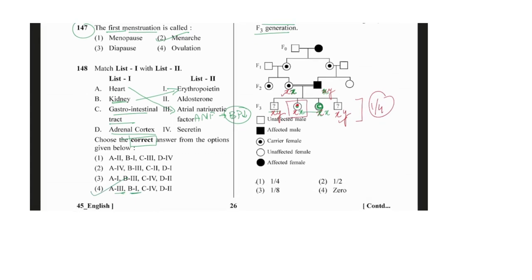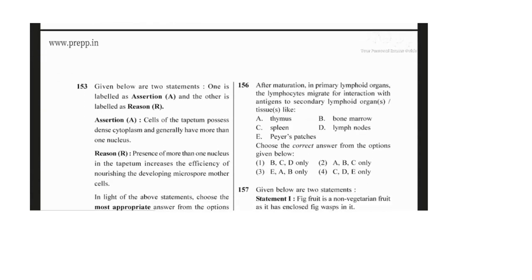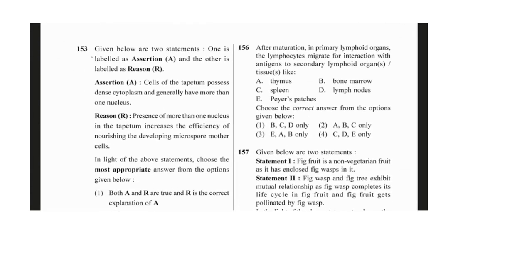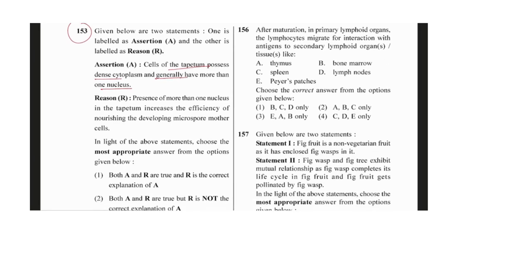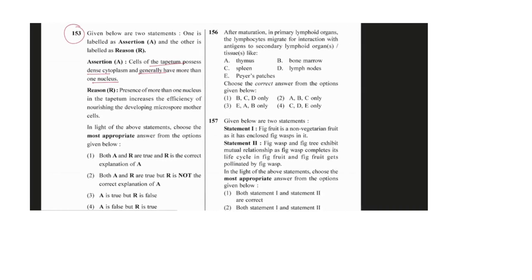This could be the carrier. Okay, so next, 153 is saying that cells of the tapetum possess dense cytoplasm and generally have more than one nucleus. If more than one nucleus could be there, then what could be... tapetum is present. So tapetum possesses dense cytoplasm, that is correct, and having more than one nucleus.